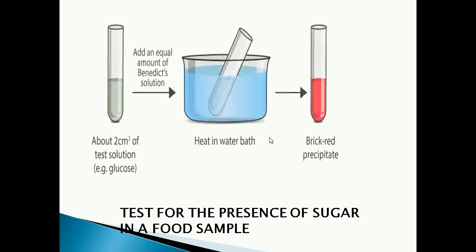Now we are moving to the test for the presence of sugar in a food sample. First we saw the test for the presence of starch in a food sample. Now we are going to see the test for sugar. For this, you have to take the food sample in a test tube. If the food sample is solid, crush it and add a little amount of water to it. After that, for testing the sugar, we are using one solution. That solution is called Benedict solution.